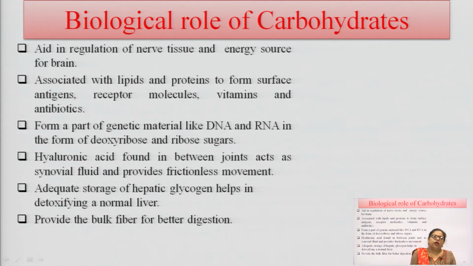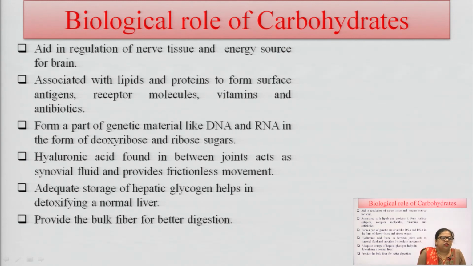They are required for the regulation of various nerves and their tissues, and provide the energy source for the brain. They are associated with lipids and proteins to form surface antigens and receptor molecules. They are helpful for the formation of receptor molecules, vitamins and antibiotics.